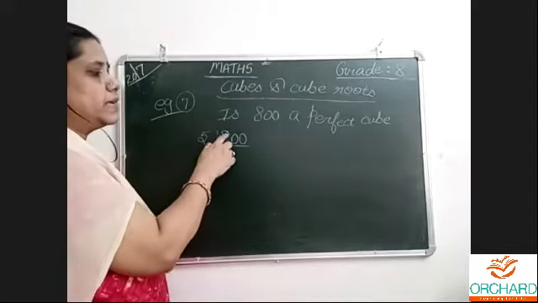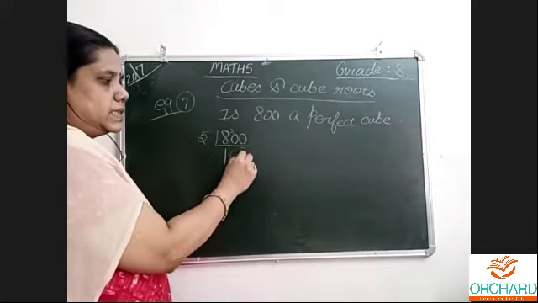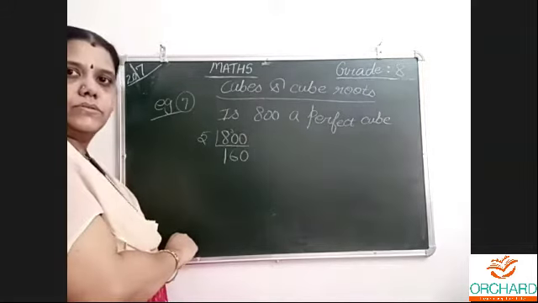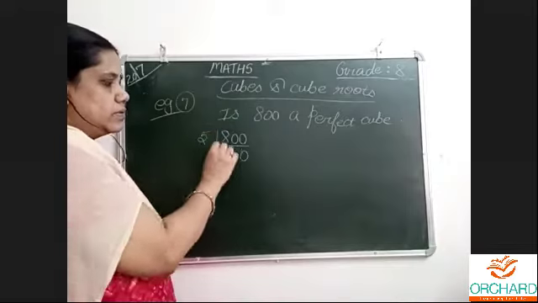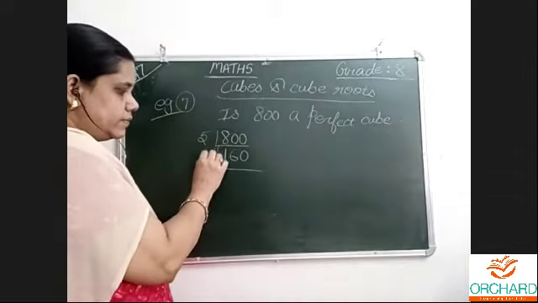1 5 is 5, remainder 3 here, so 30. 6 5s are 30, the 0 extra will come down. Okay, so 160.